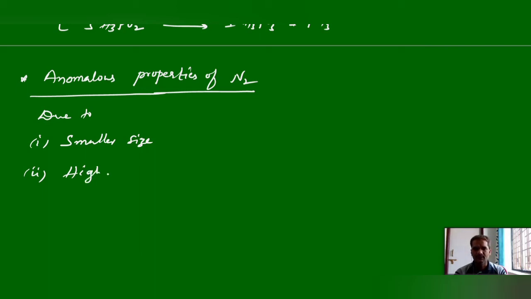This is almost the third most electronegative element in the periodic table. And high ionization energy. High ionization energy, that is again due to the stable electronic configuration of half-filled configuration.